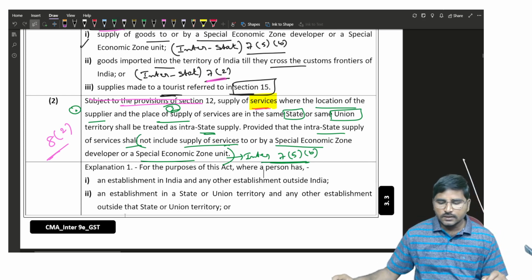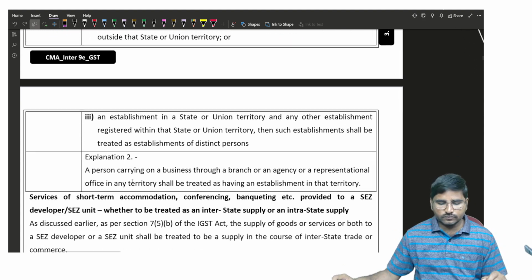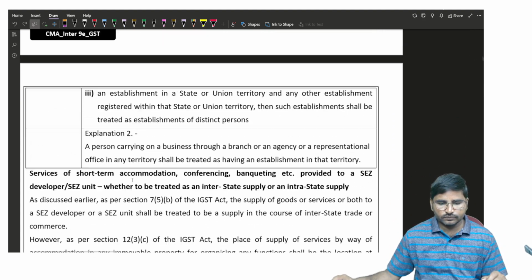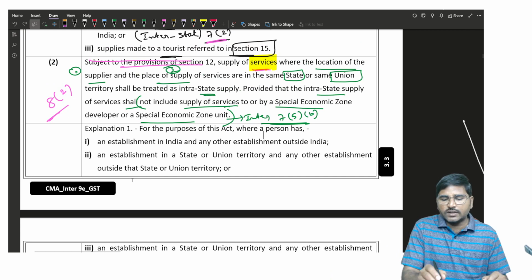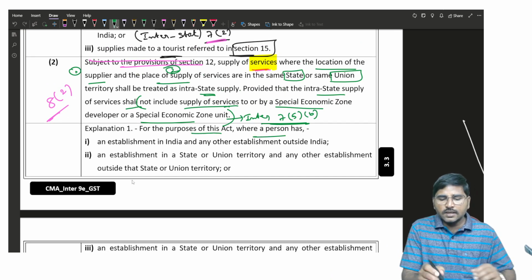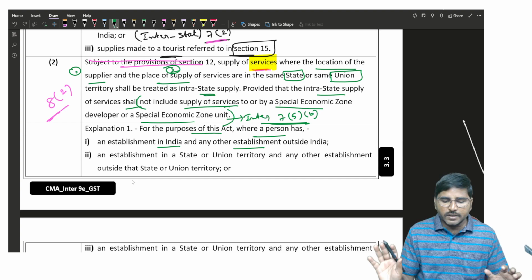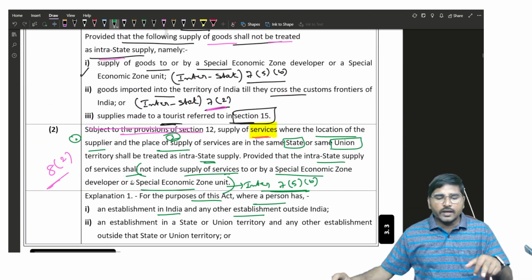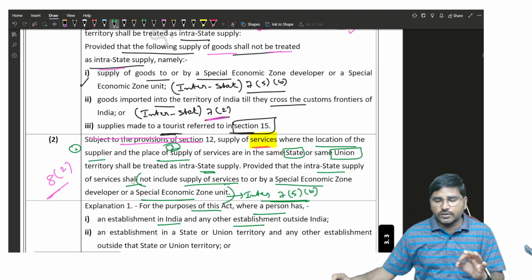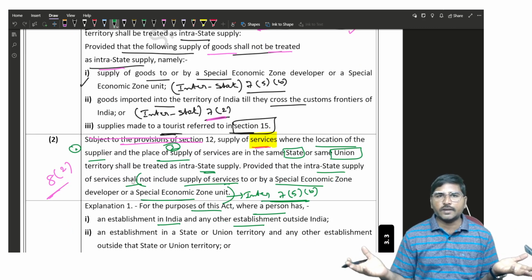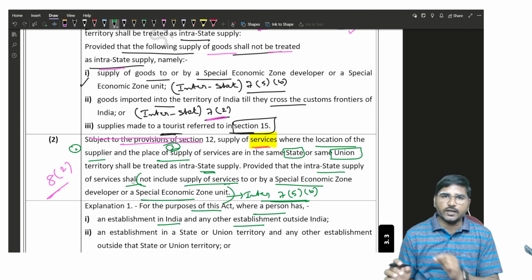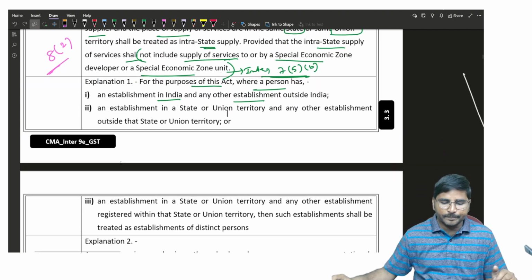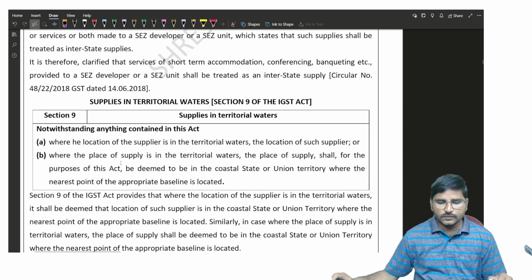And the next one, explanation 1: for the purpose of this Act, where a person has an establishment in India and another establishment outside India. Okay, this explanation content we will discuss later. But 8 subsection 1 is about goods, and 8 subsection 2 is about services. Whether 8.1 or 8.2, where the supplier and the place of supply are both in the same state or union territory, it shall be treated as an intrastate supply.